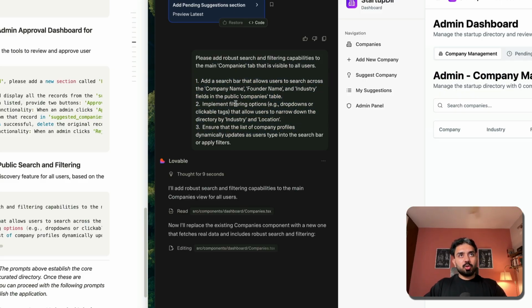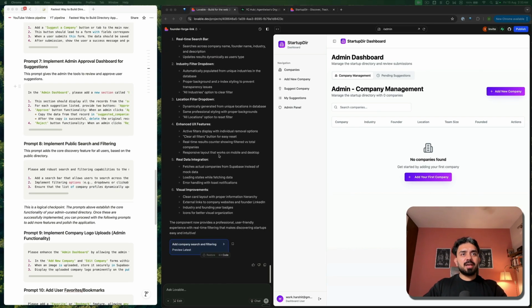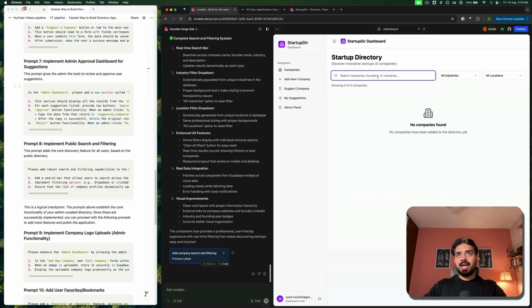So add a search bar that allows users to search across the company name, founder name, and industry fields in the public companies table. Implement filtering options, then ensure that the list of company profiles dynamically updates as users type into the search bar or apply filters. Now this is going to be handled by Supabase. All right, so our feature is implemented. This is fine. If I go to the companies tab now, I have this search functionality. No companies found because we don't have any companies.